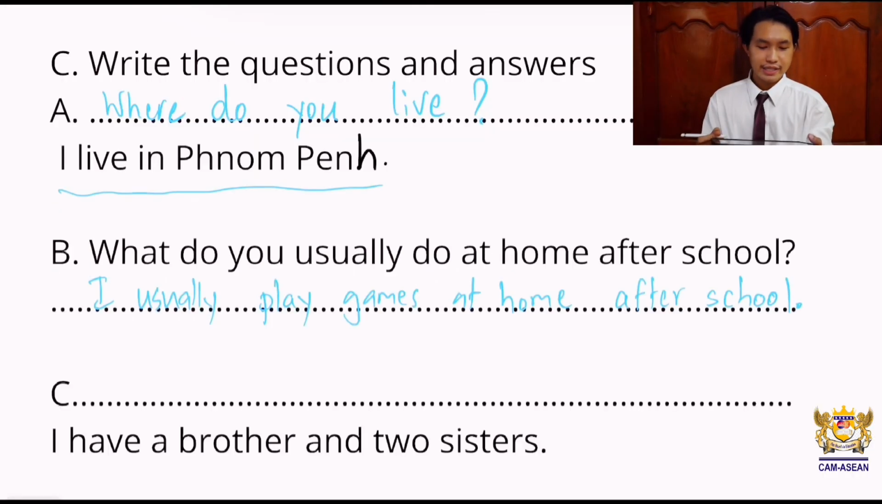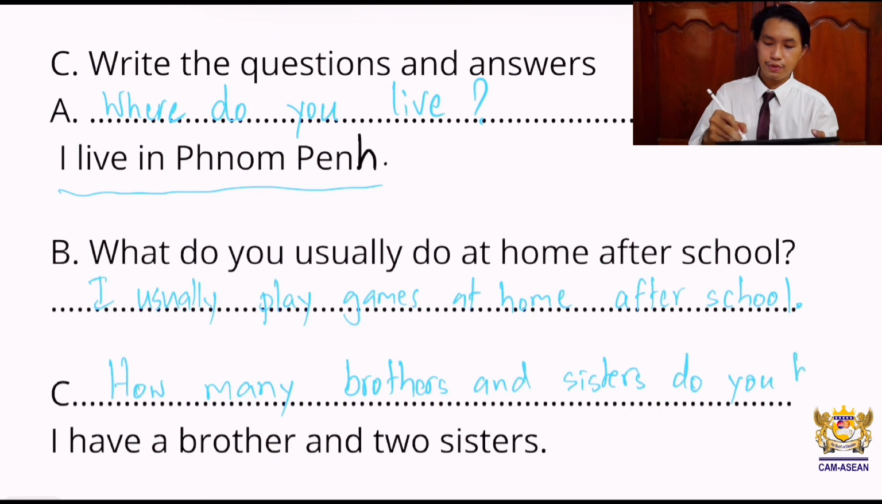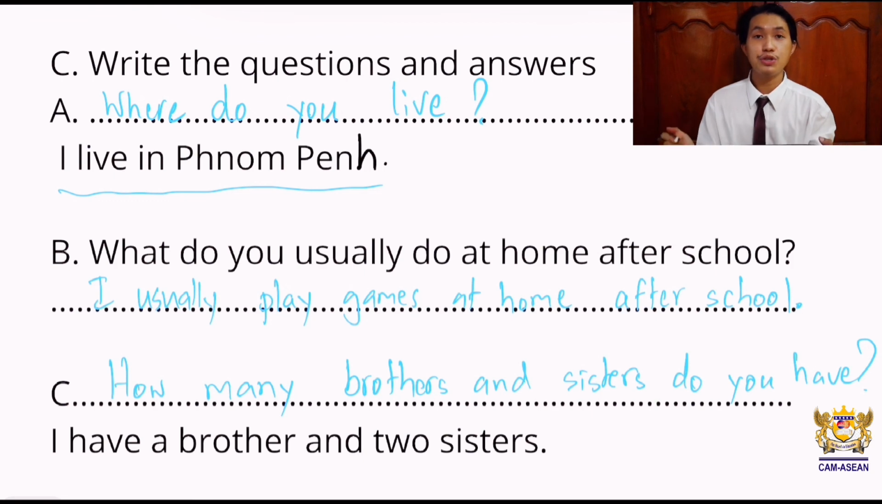So the answer for letter C is, they asked, I have a brother and 2 sisters. So it should be amount of number, okay? So it should be how many brothers and sisters do you have? Okay? How many brothers and sisters do you have? The answer is I have a brother and 2 sisters. See? So you use the answer to create the question.